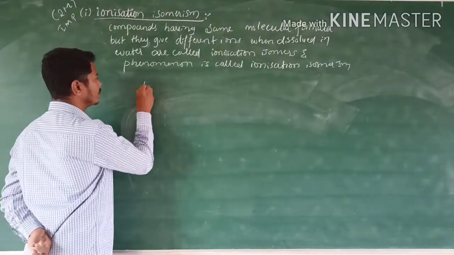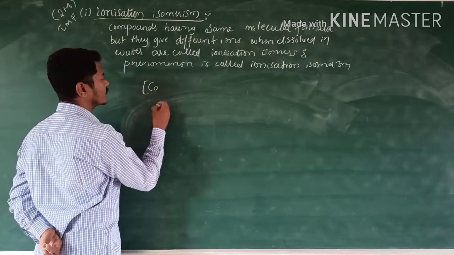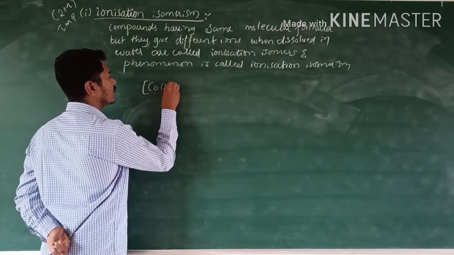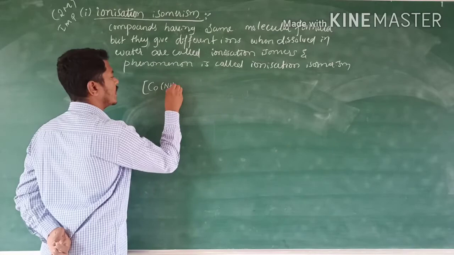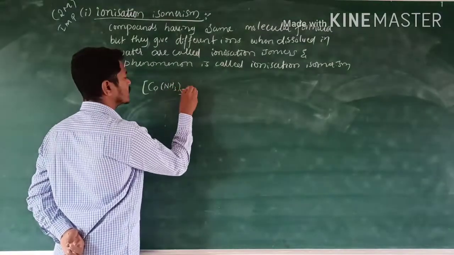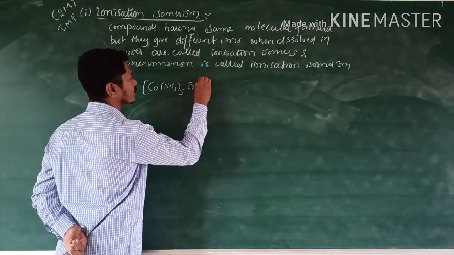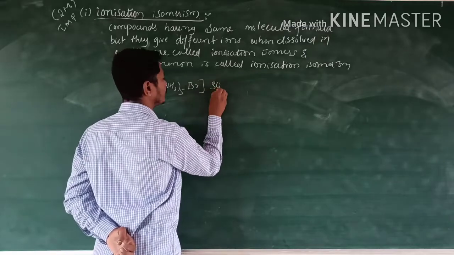For example, take cobalt amine 5 times Br SO4.